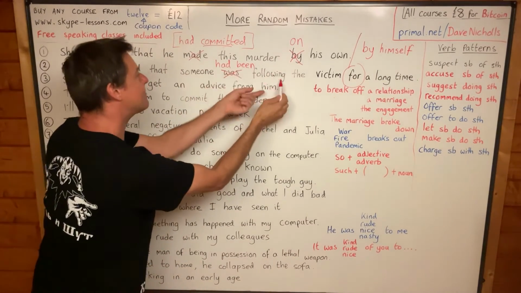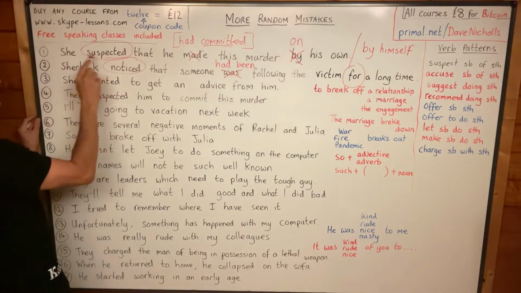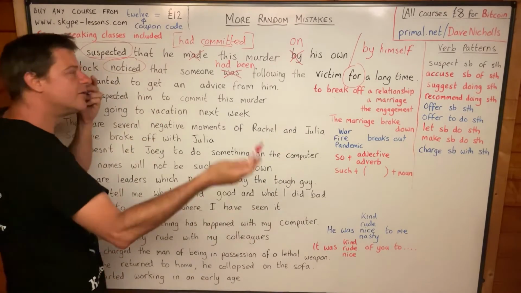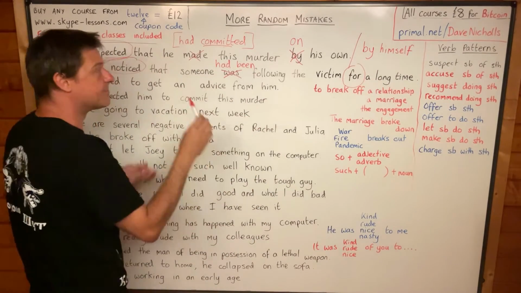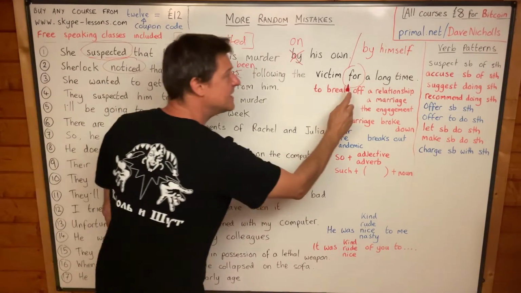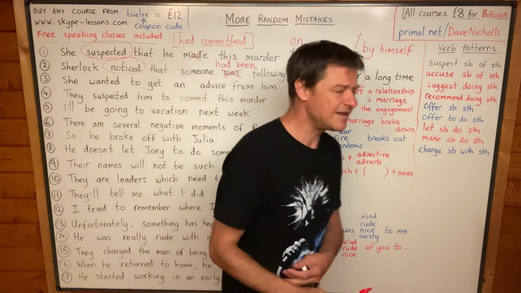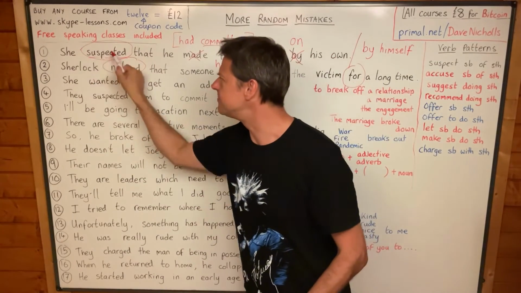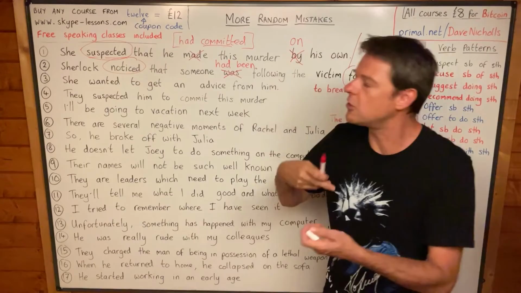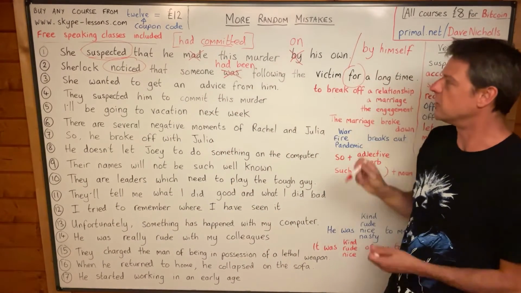Sherlock noticed. This following happened before Sherlock noticed, just like that had committed happened before she suspected. This had been following happened before Sherlock noticed. Okay, and so this is why we need had been following. But a second reason, you know, that one reason is that it happened before noticed, but a second reason is the signal word for. So please look out for signal words, but please notice as well that this is very similar to the reported speech. She suspected, Sherlock noticed, Sherlock explained, Sherlock told me that someone had been following the victim for a long time.